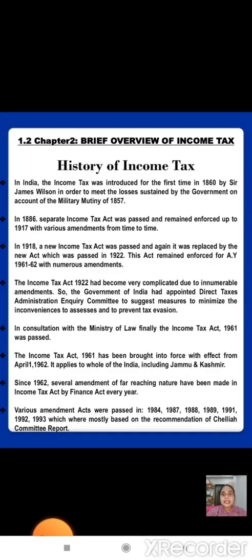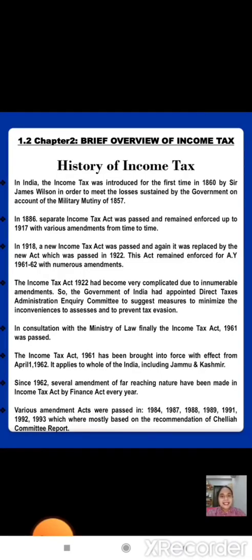History of income tax. In India, income tax was introduced for the first time in 1860 by Sir James Wilson in order to meet the losses sustained by the government on account of the military mutiny of 1857. In 1886, a separate Income Tax Act was passed and remained enforced up to 1917 with various amendments from time to time. In 1918, a new Income Tax Act was passed and again it was replaced by a new act which was passed in 1922. This act remained enforced up to accounting year 1961-62 with numerous amendments.